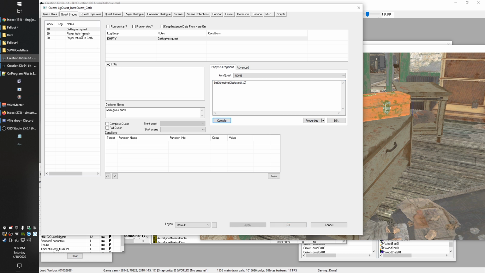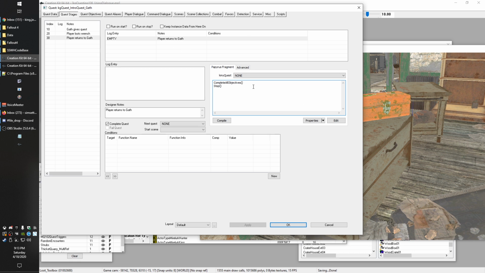All right, and then when they loot the wrench, which we'll set up how that triggers in a second, we'll say set objective completed 10. We're going to complete the objective that they have to loot the wrench, and then we'll say set objective displayed 20, and that's the second objective we said to give it back to Gath, and then we'll go ahead and compile that. All right, and then lastly, we have they complete the quest, so we'll do complete all objectives, and that will close off that last objective, and then we can also stop our quest.